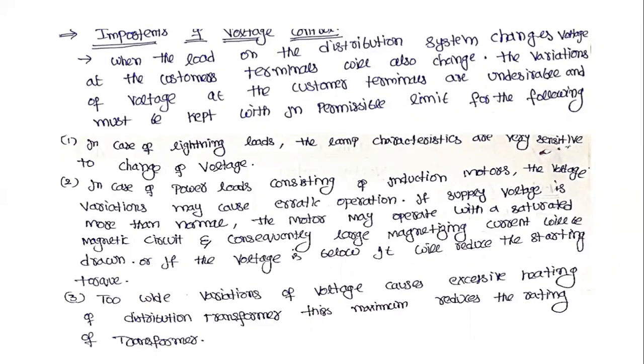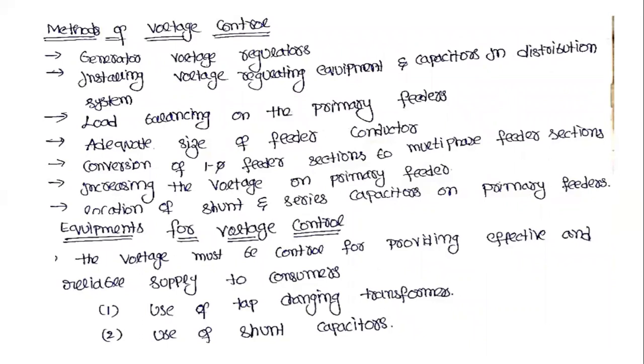That is the main reason for the usage of various equipments, that is the automatic voltage boosters, the automatic voltage regulators, or the line drop compensations. These are the various methods for controlling the voltages. Okay, clear?